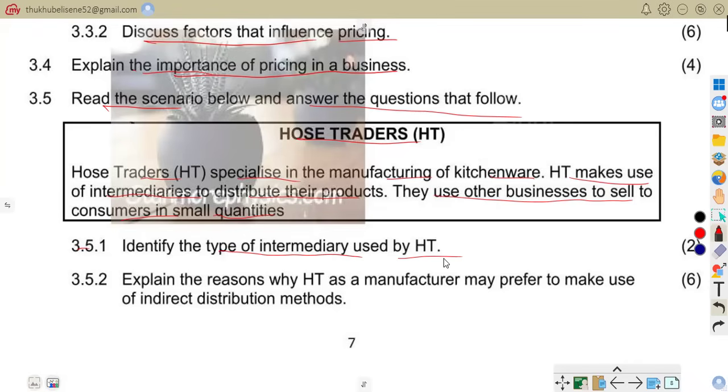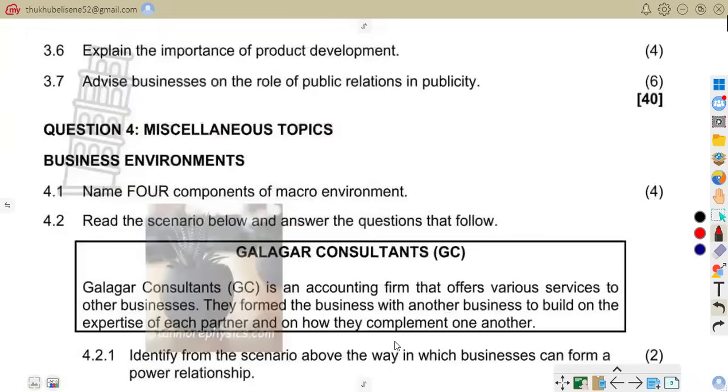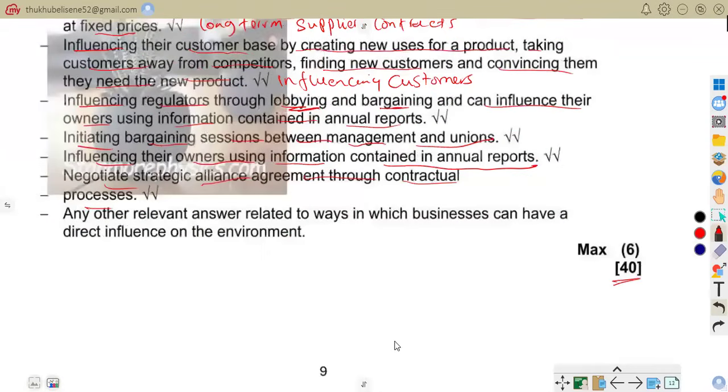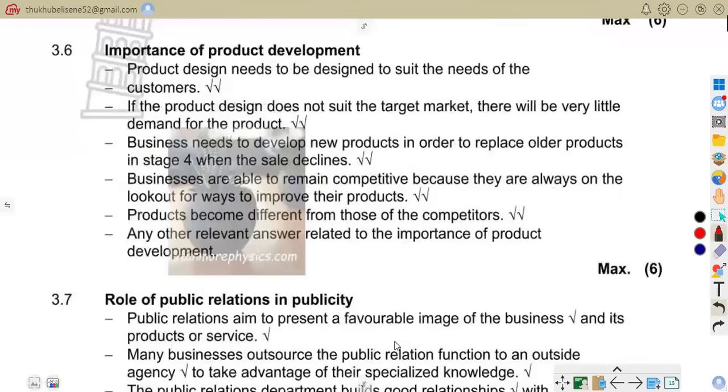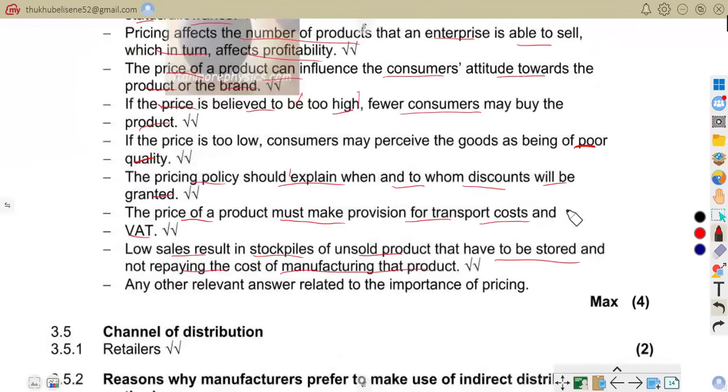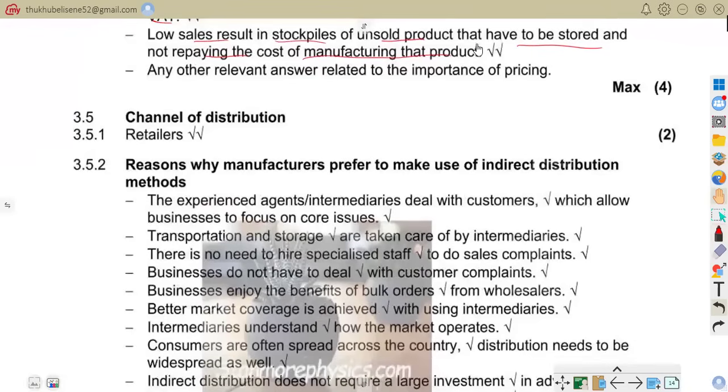So 3.5, identify the type of intermediary used by HT. Before we go there, let's read the other question. Explain the reasons why HT as a manufacturer will prefer to make use of indirect distribution methods. So now we can quickly go to our answers. Remember, the channel of distribution is what we want.